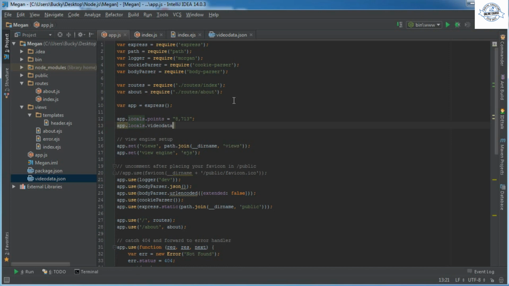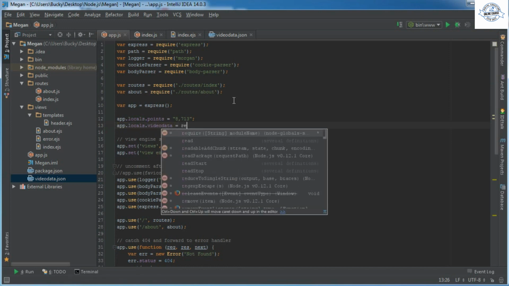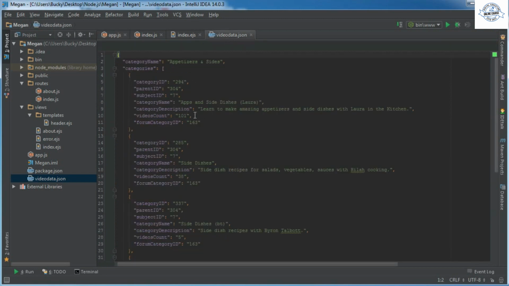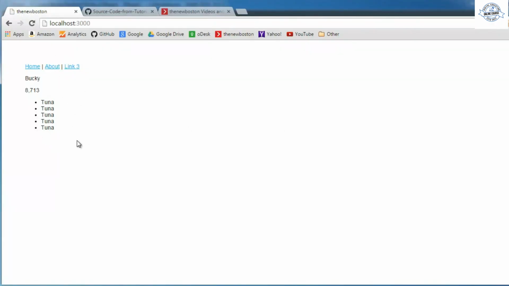So I'm just going to name mine video data and set this equal to require video data.json, and of course, since it is not the core module, we have to reference it properly and add our semicolon. So now what we can do is we can actually use this video data object anywhere in any of our templates, and it's essentially just equal to this right here, which is essentially just a JavaScript object. Pretty awesome.